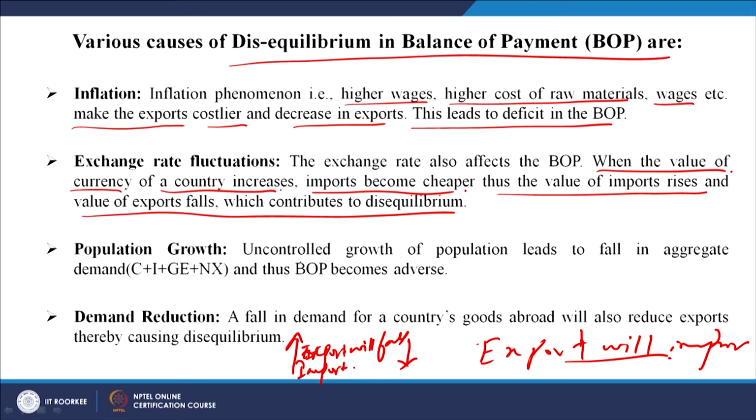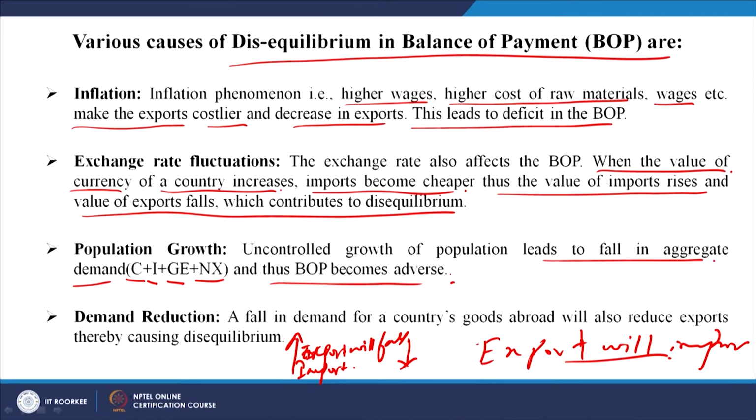Population growth. Uncontrolled growth of population leads to fall in the aggregate demand. Now, what is aggregate demand? We have seen aggregate demand is the consumption plus investment plus government expenditure plus net exports, right. So, this is the export minus import basically, and thus BOP becomes adverse. So, when there is an uncontrolled population growth, there is a fall in the actual demand also, aggregated demand or actual demand. So, this falls, and thus the BOP becomes negative or adverse.